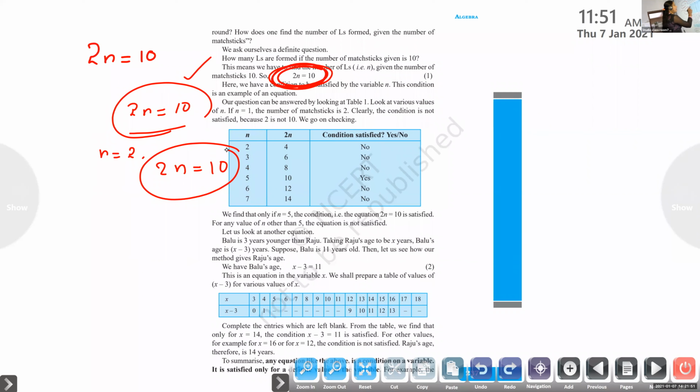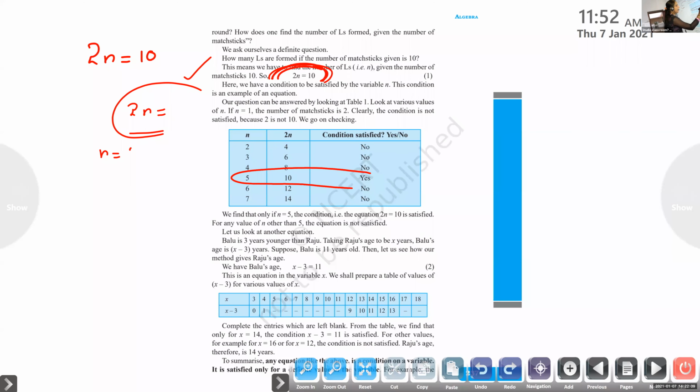All this is for an expression. 2 into 2 is 4. 2 into 3 is 6. 2 into 4 is 8. That is also okay. But our condition will satisfy for only one value. That is 5 and 10. N equal to 5. Okay, clear?